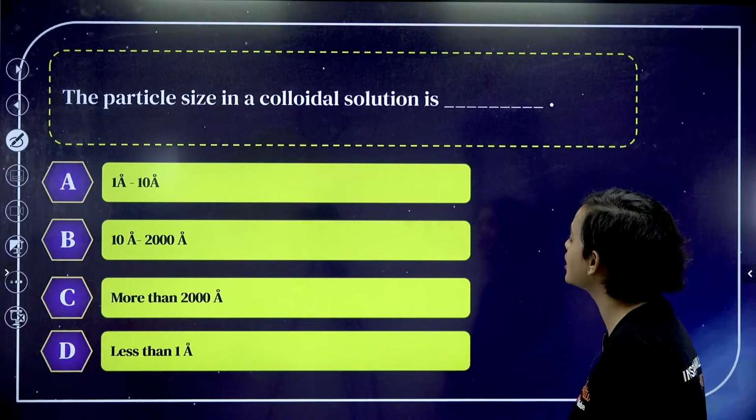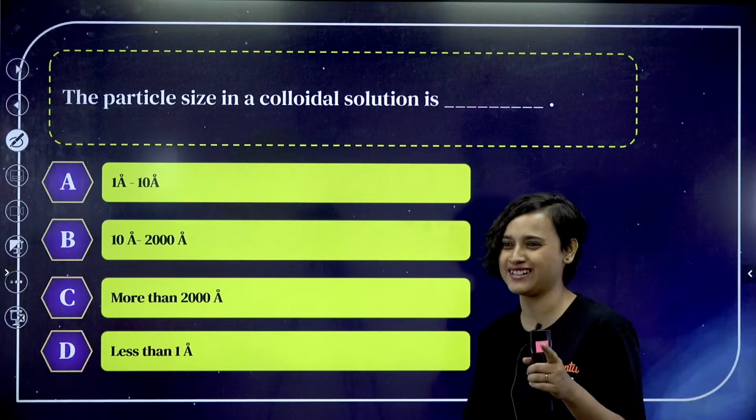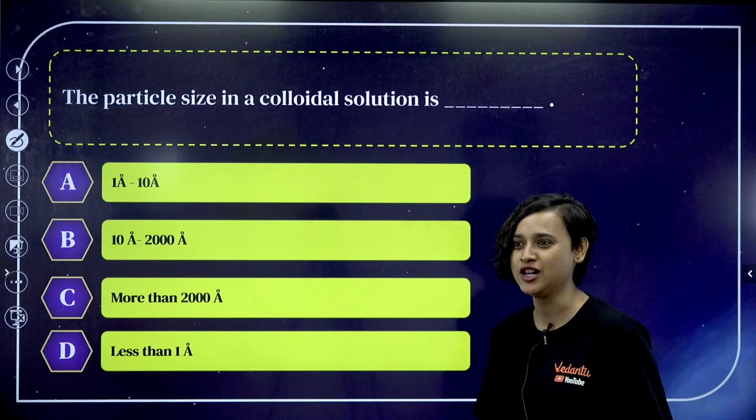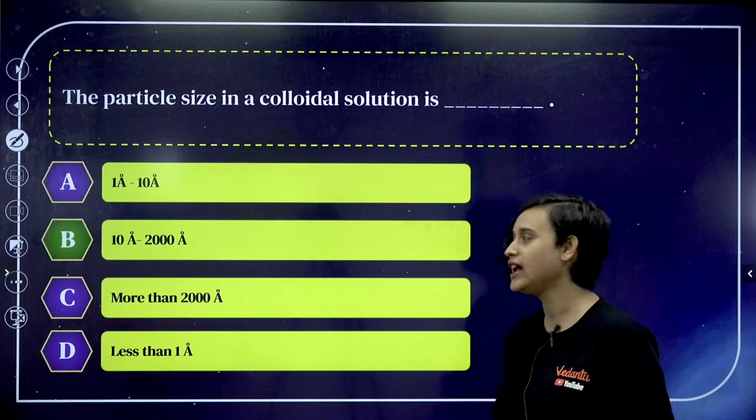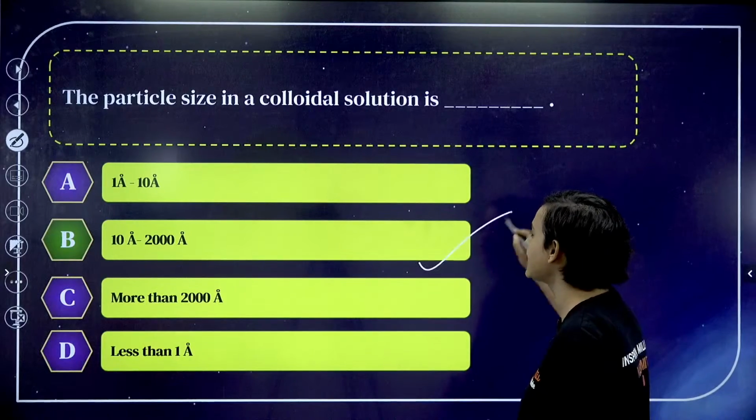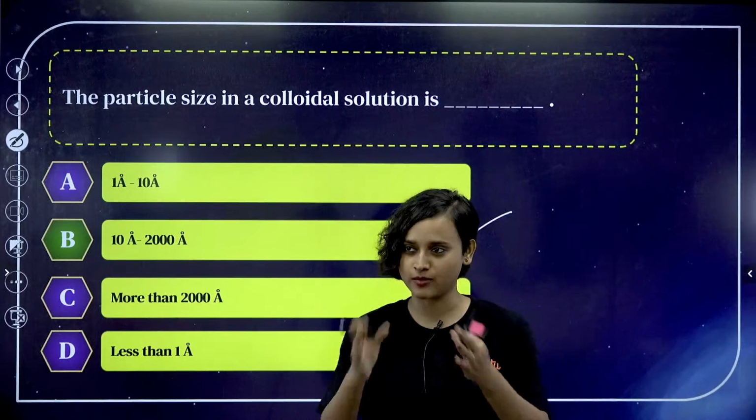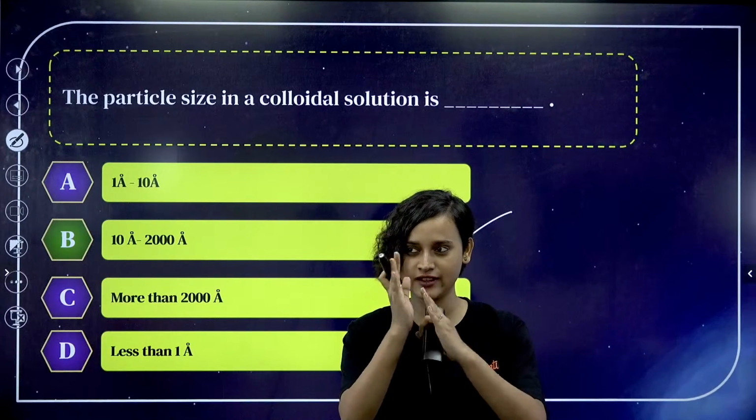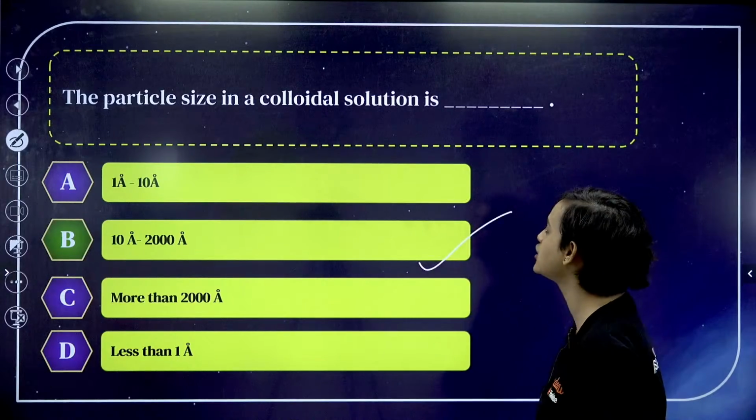The particle size in a colloidal solution is, you know the answer, guys. Everybody knows the answer. What do you think? Very good. Yes, the correct answer is 10 angstrom to 2000 angstrom. Clap for yourself, everybody. You guys are doing a great job.